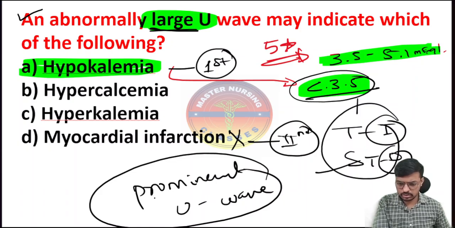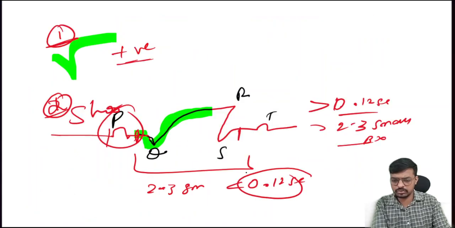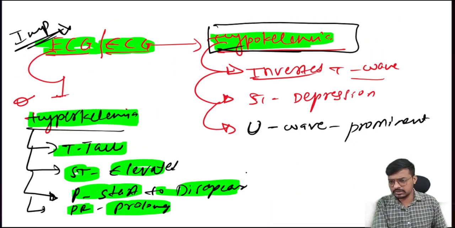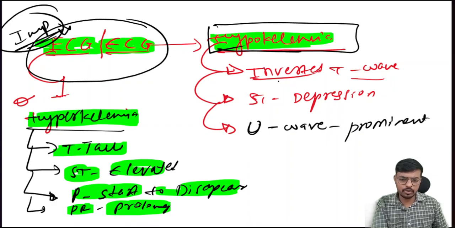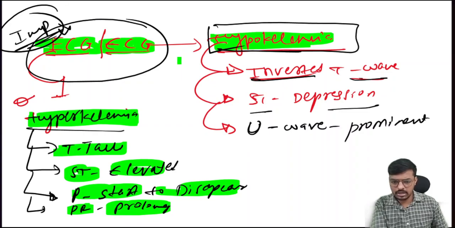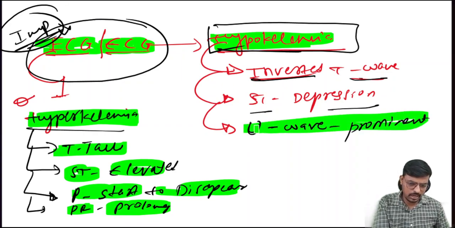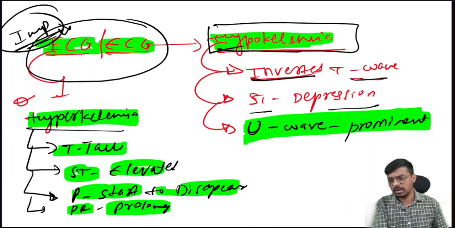In the last class, I discussed the ECG changes in hyper and hypokalemia. Here it is, right? As I told, it's very, very important. Again, I am revising here because it's important. In hypokalemia, inverted T wave will be there, ST segment depression will be there, and a prominent U wave will be there. Already discussed the theory part, and people have faced this MCQ. Here also it's the same. We are building the concept, cracking the MCQ and getting the ranks.